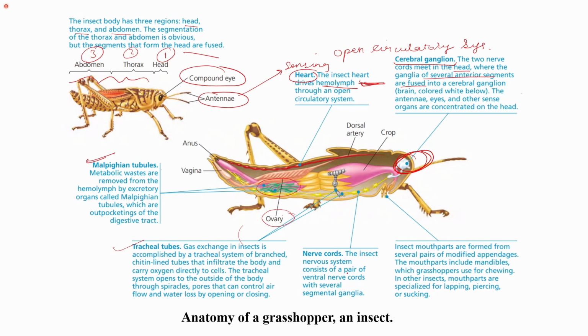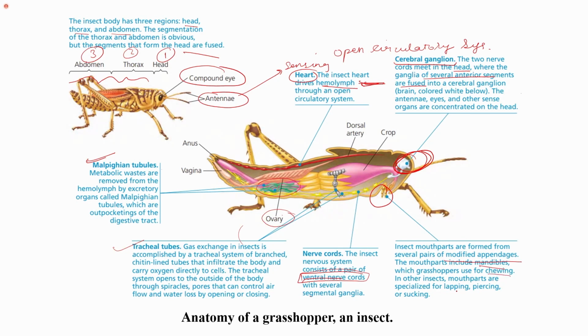The insect nervous system consists of a pair of ventral nerve cords with several segmental ganglia. These are the mouth parts. Basically, in insects, the mouth part is formed by several pairs of modified appendages. It includes the mandible, which allows insects or grasshoppers to chew.